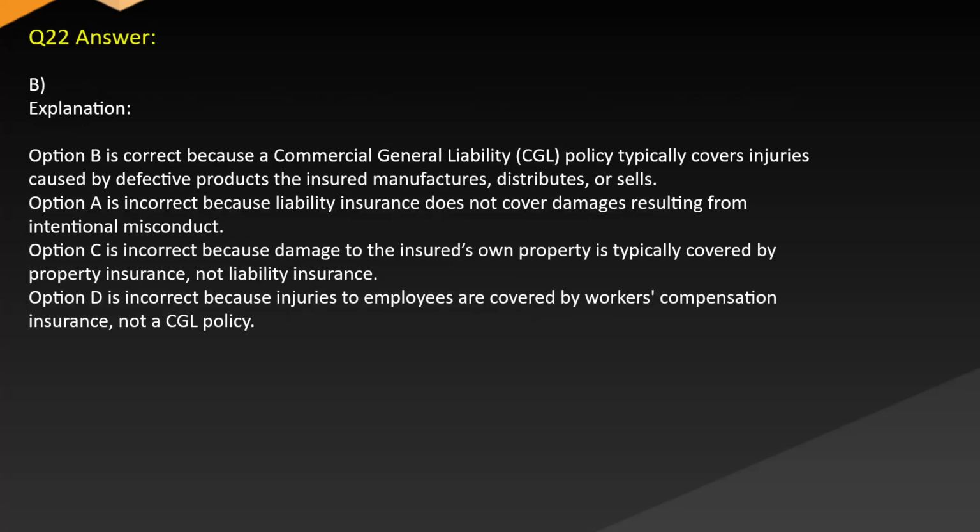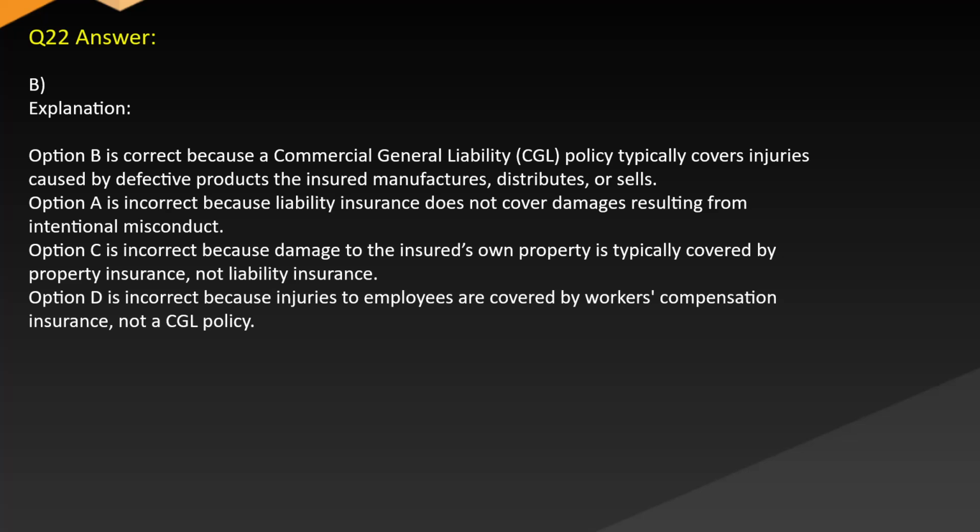Answer. B. Explanation. Option B is correct because a commercial general liability CGL policy typically covers injuries caused by defective products the insured manufactures, distributes, or sells. Option A is incorrect because liability insurance does not cover damages resulting from intentional misconduct.